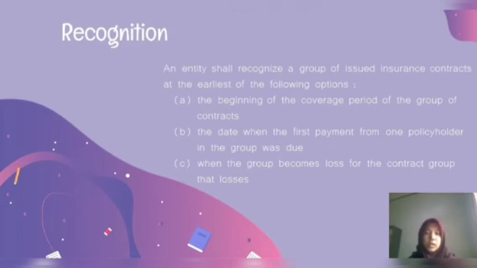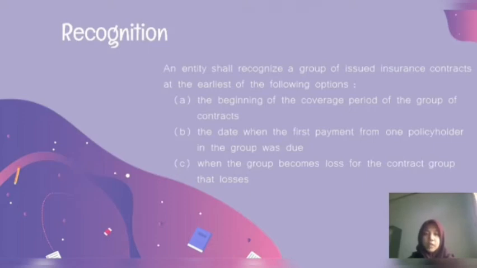Entities recognize an asset or liability for insurance acquisition cash flows relating to a group of issued insurance contracts where entities pay or receive cash flows before the group of contracts is recognized, unless entities choose to recognize the cash flow as expense or income.